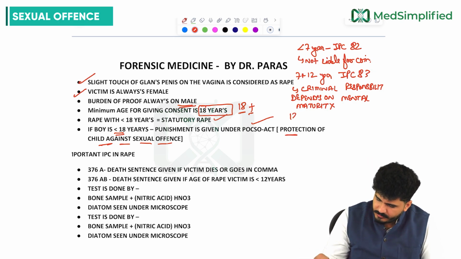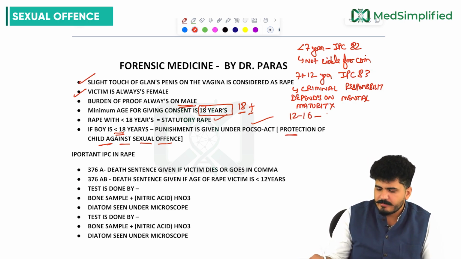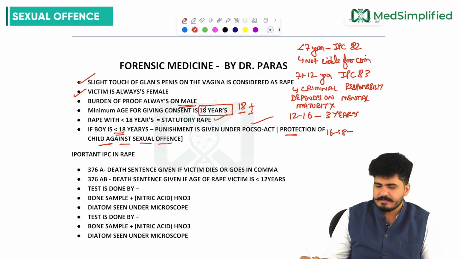And after 12 to 16 years, maximum punishment is 3 years, and 16 to 18 years will again be taken care of by the POCSO.